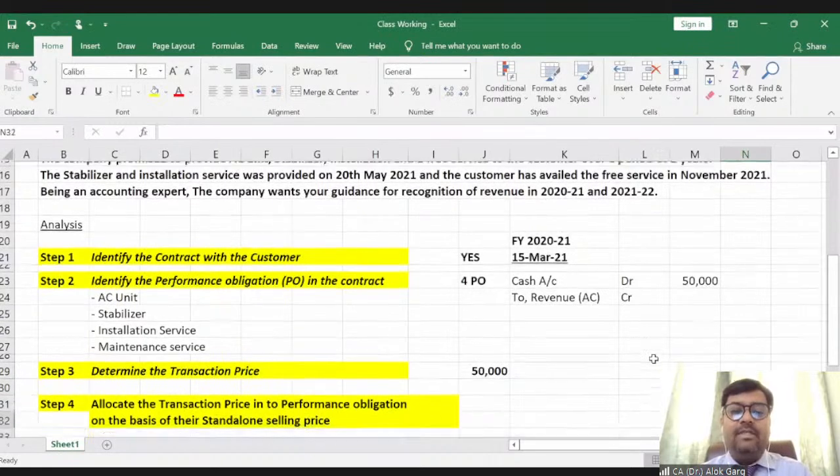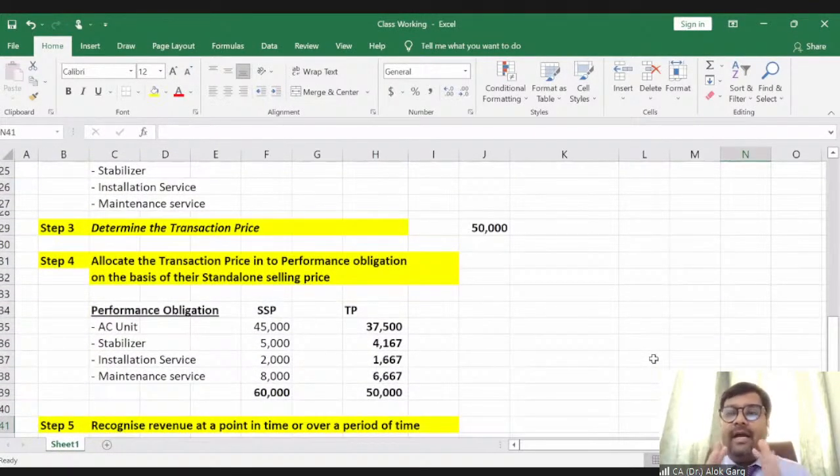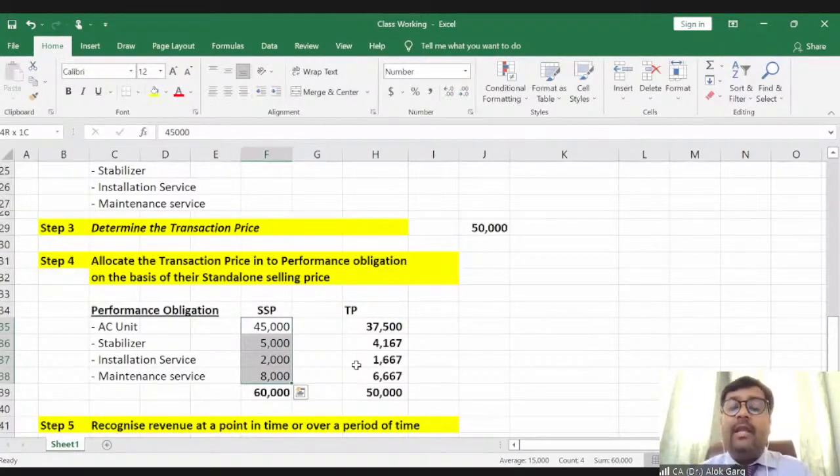So guys, you can see step 4. In step 4, the entire transaction price is 50,000. We have allocated the transaction price on the basis of the standalone selling prices of these 4 performance obligations. If I had purchased these 4 items separately, I would have had to pay 60,000 rupees.